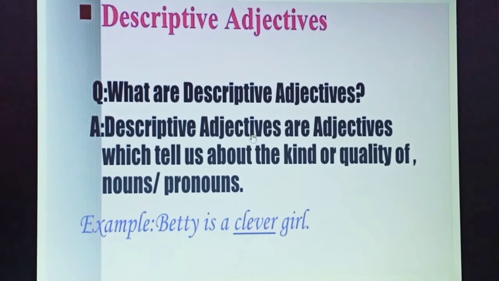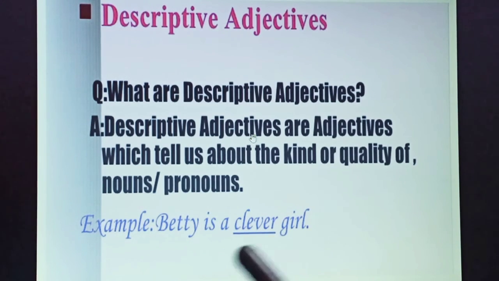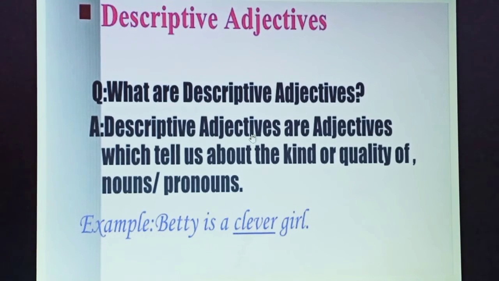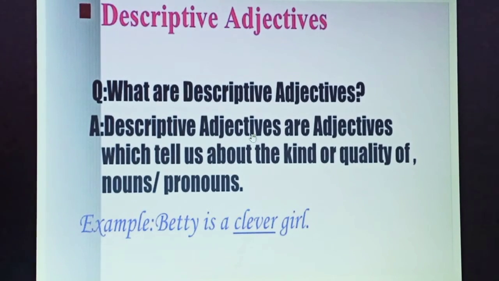For example, if you can see below this description, Betty is a clever girl. So here, clever is what? Clever is a descriptive adjective. Why is it a descriptive adjective? Because it shows quality. It shows the quality of Betty. That's why it is a descriptive or quality adjective.